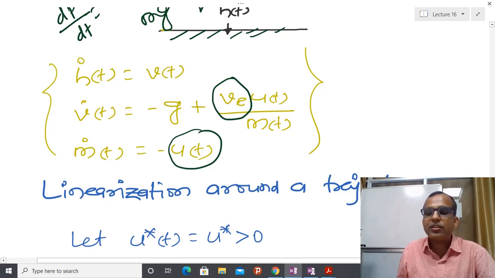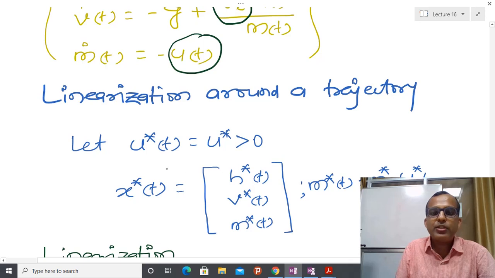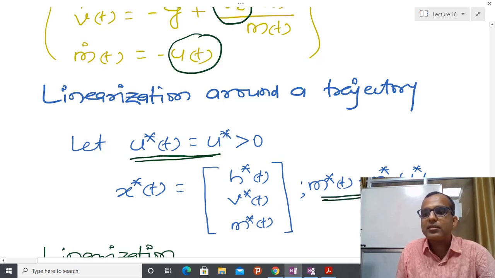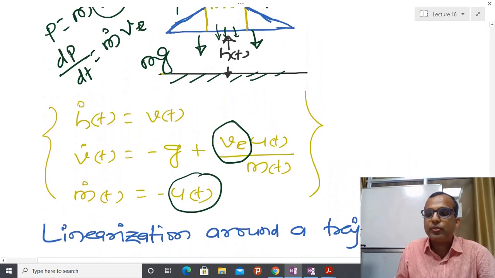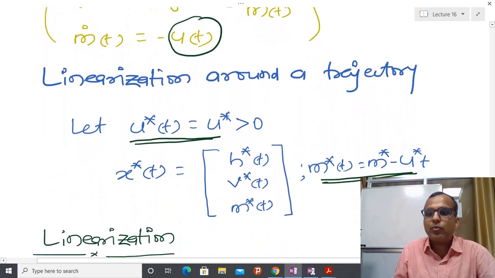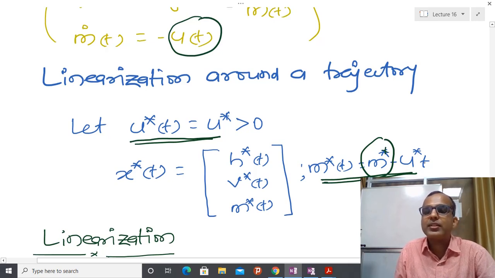Now I have to linearize this rocket model, because I am assuming that with constant rate I am going to throw the gas in the backward direction. In this way, the mass inside this rocket is going to decay with respect to time. And the relation is m dot equal to u, so mass m of t equals m star, that is the initial mass of gas or fuel, minus u star into t.